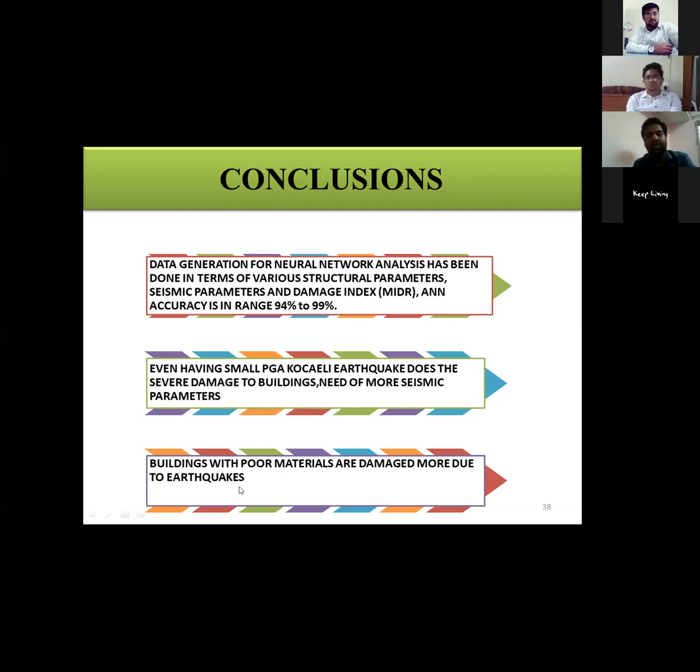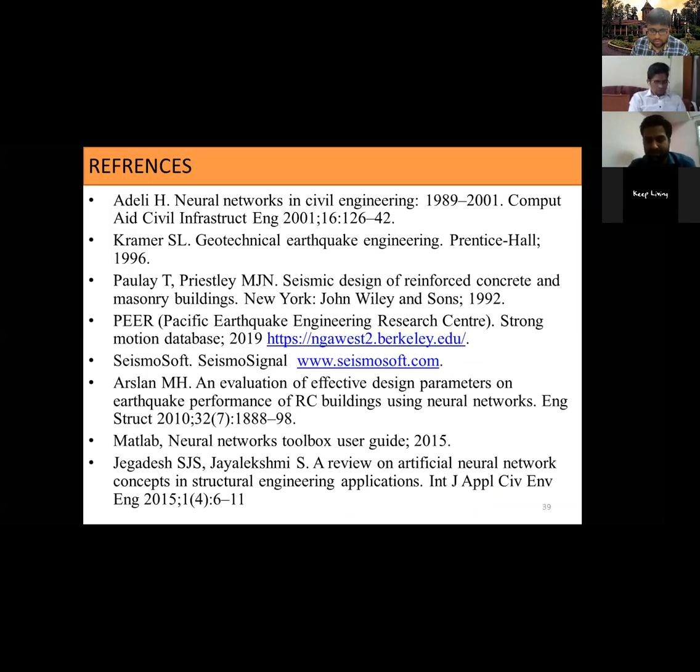So I can conclude, I have done time history analysis and analysis on subjective, and I calculated, based on these, we have compared the values calculated by ANN, and we can see that ANN predicts better results. These are the references. Thank you.